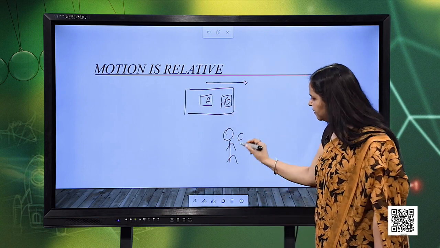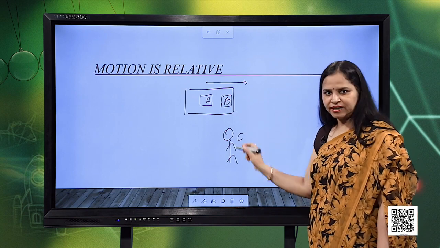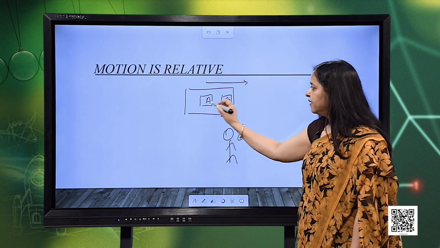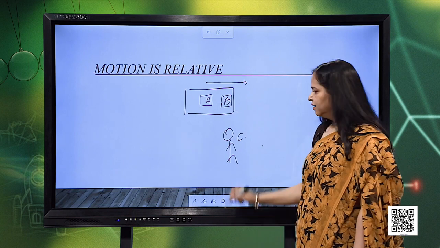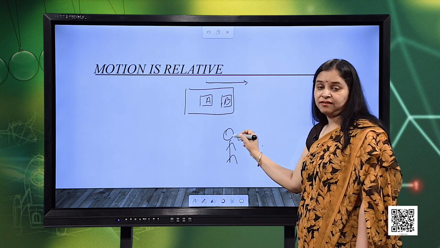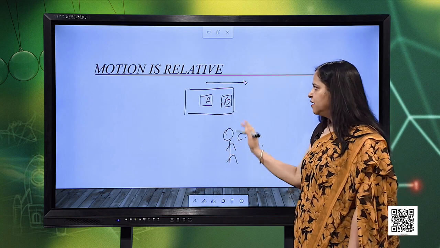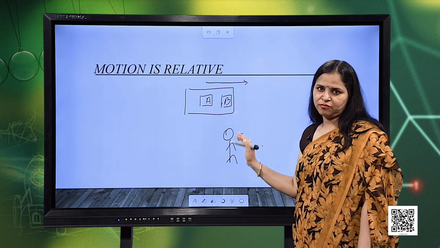Now, consider another person, C, standing on the ground outside the bus. For this person C, both A and B are in motion. So, person C is at rest, standing on the ground, but for him A is in motion, and B is also in motion.